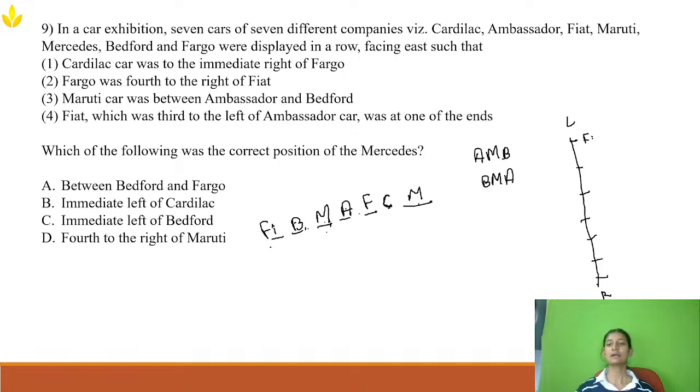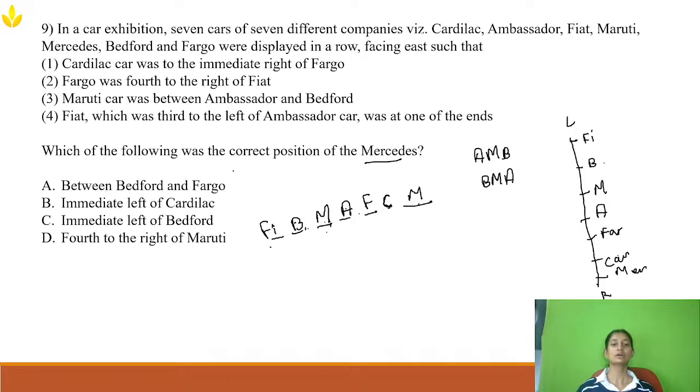Let's align them here. Bedford, Maruti, Ambassador, Fargo, Cadillac, and Mercedes. Which of the following was the correct position of Mercedes? Between Bedford and Fargo. Bedford is here, Fargo is here, Mercedes somewhere here. So that is not the right answer.